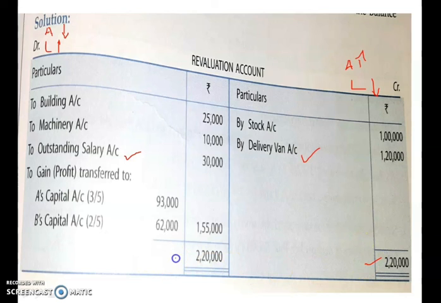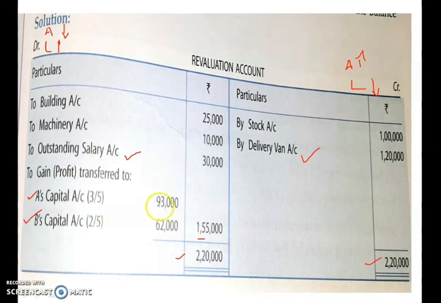So on both sides you write the same amount. And how much is short on your debit side? It's short by 1,55,000, that you write over here. And in front of that you write 'gain transferred to'. So it's a gain in revaluation, which is transferred to A's capital account and B's capital account.